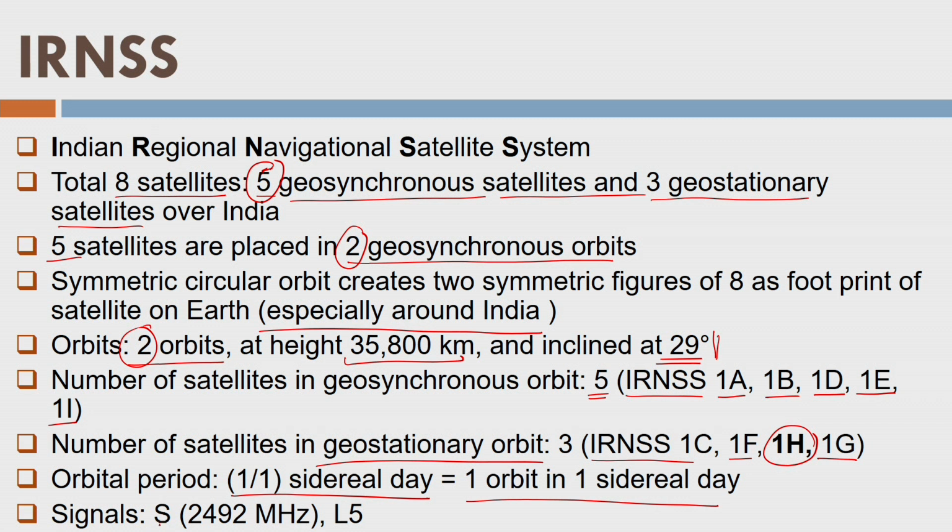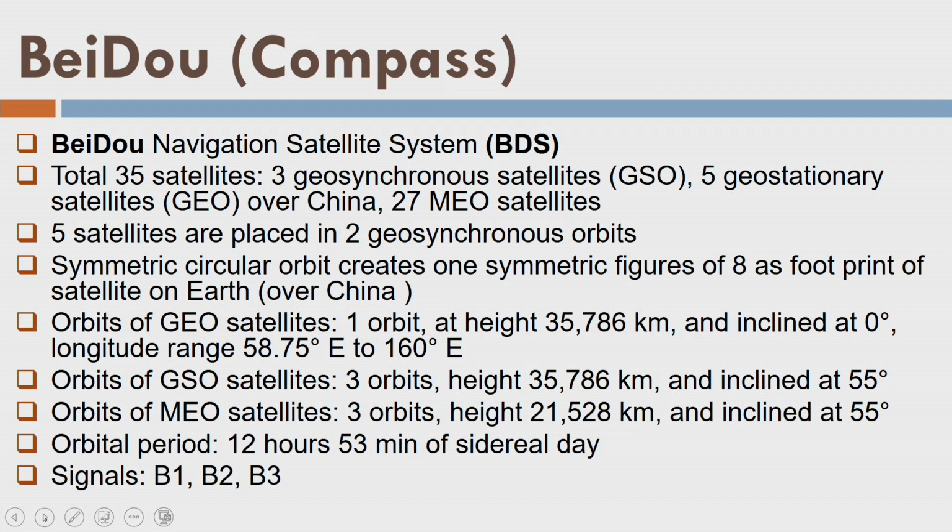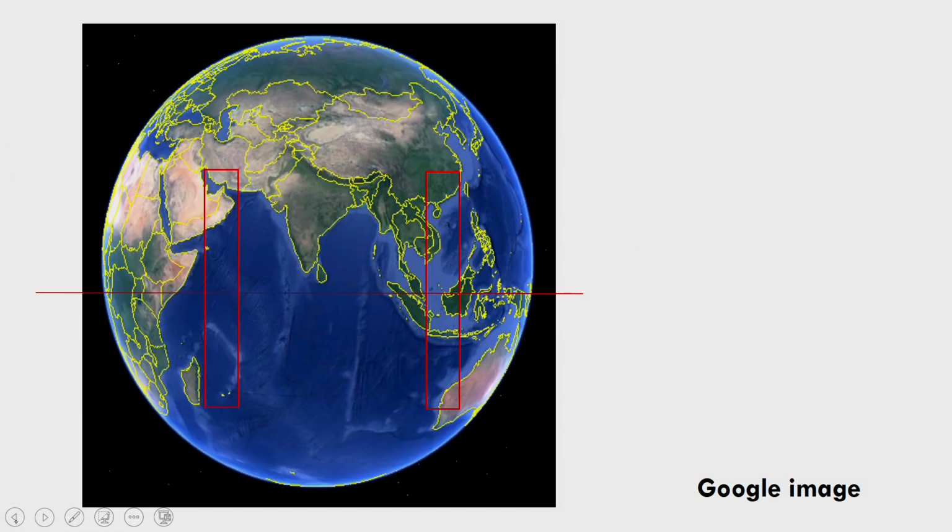Well, so we have signals on the S band, which is 2492 megahertz, and we also have L5. See, it is quite different from the other satellite constellations. Now, what about the shape of 8? So, let us see, these are the 2 shapes of 8. Why? Because these are the lines of the equator, I can say here approximately. So, these lines which we generally place here are 29 degrees north. Similarly, this line is around 29 degrees south.